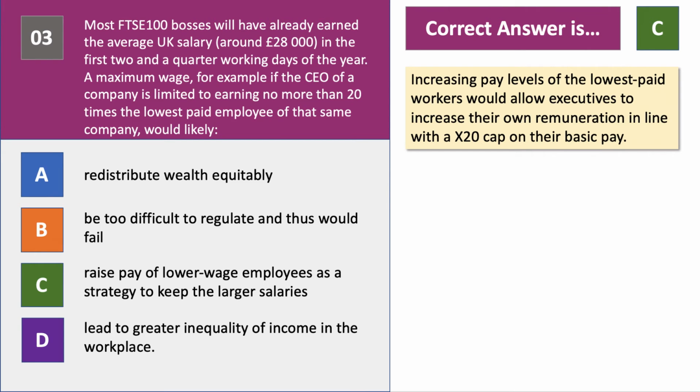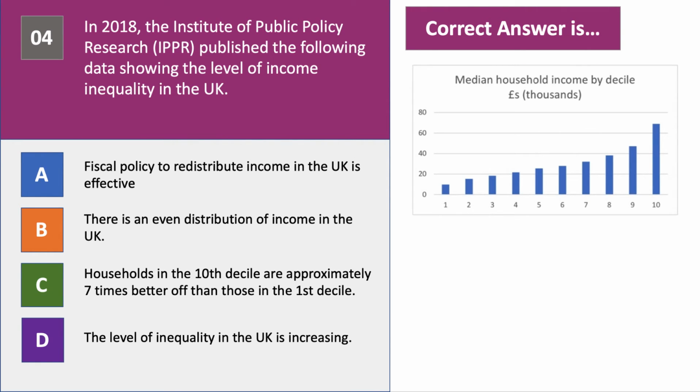Here we go. Here's question number 4. In 2018, the Institute of Public Policy Research published the following data showing the level of income inequality in the UK. The chart shows median household income by decile. Okay, have a go, please, at question number 4.